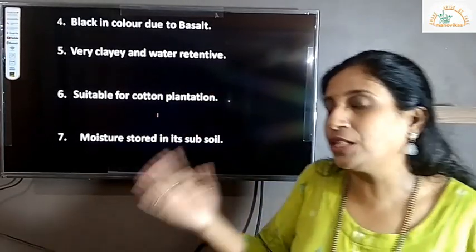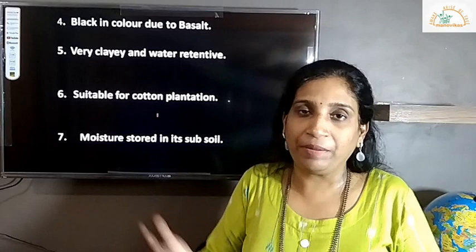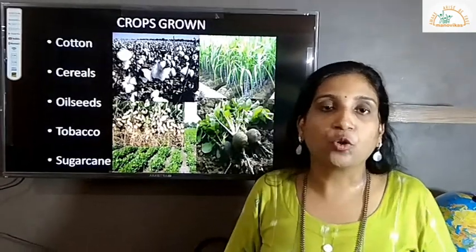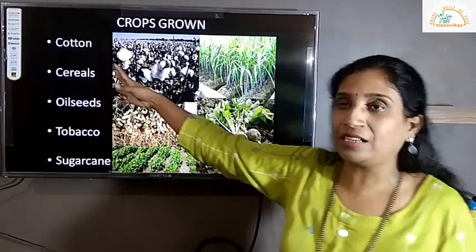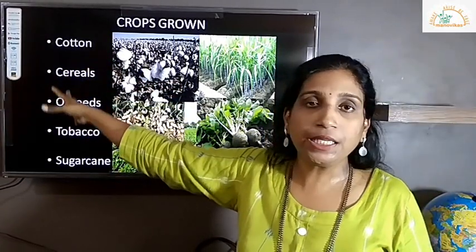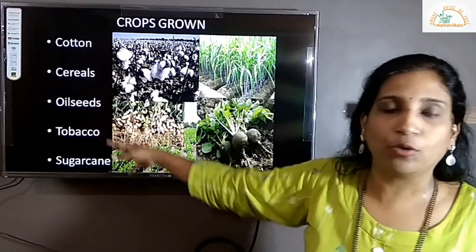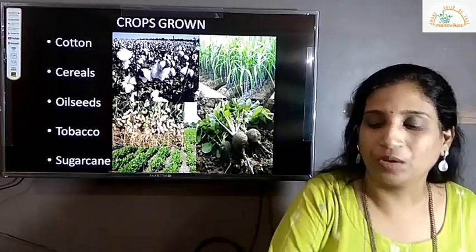After the topsoil also, in the subsoil of black soil, there will be a lot of moisture present. So crops which are usually grown in black soil are the first one, priority for cotton, exclusive, cereals of different types, oil seeds, tobacco, sugarcane also. Okay.